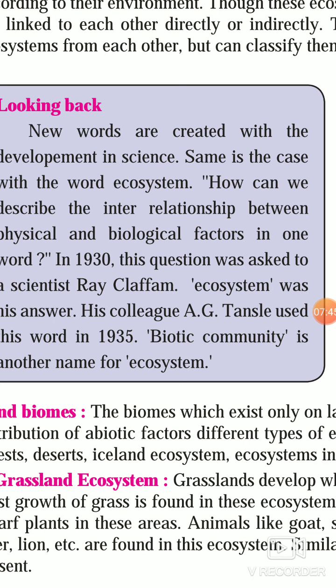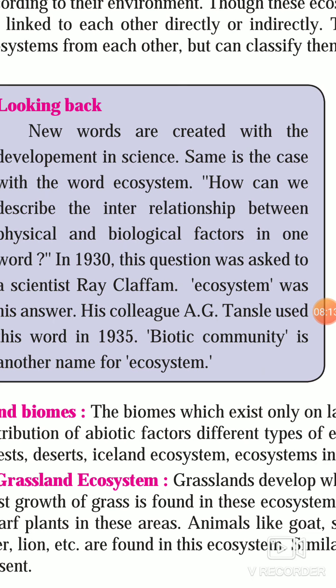Ecosystem, he answered. His colleague, A.G. Tansley, used this word in 1935. Biotic community is another name for the ecosystem. So first the ecosystem was known as biotic community, then it was called the ecosystem. So ecosystem is the name given by Roy Clapham in 1930.